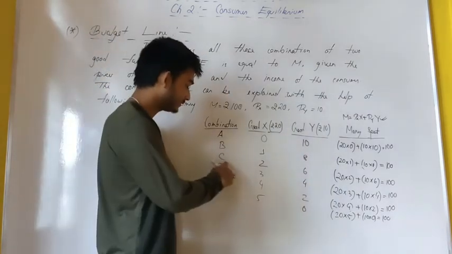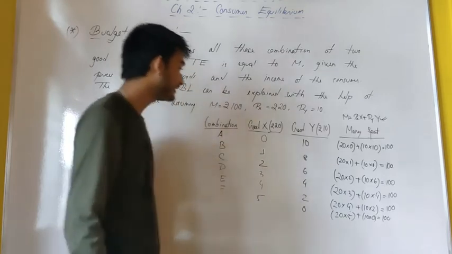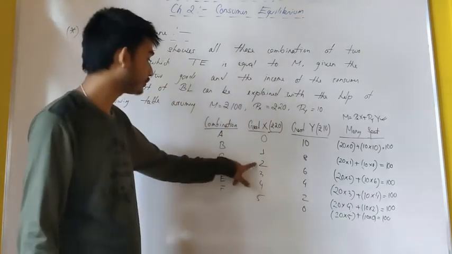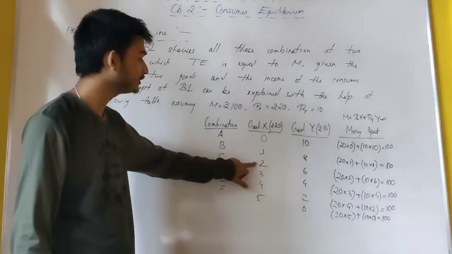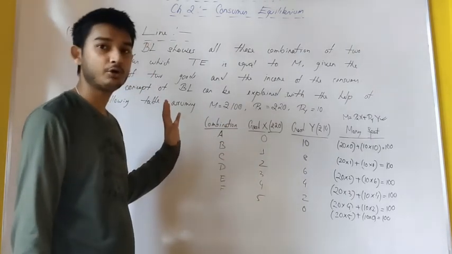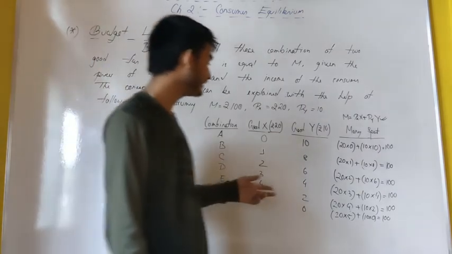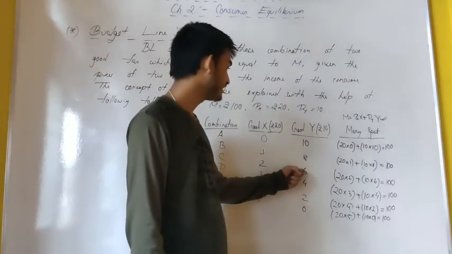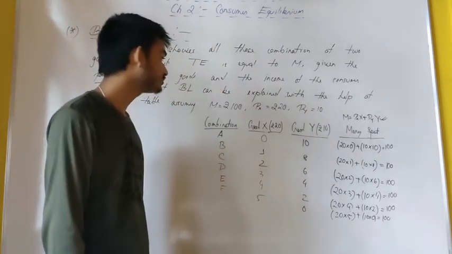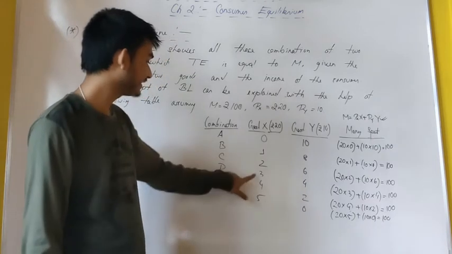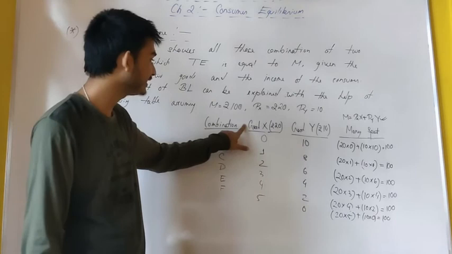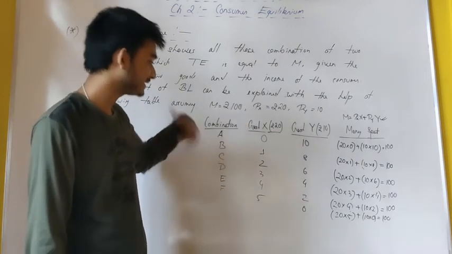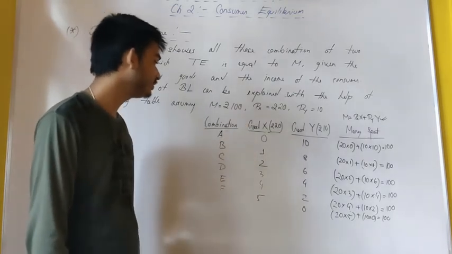In the next combination, the consumer wants to purchase 2 units of good X. If he purchases 2 units, he has spent 40 rupees, so he has 60 rupees remaining. With that 60 rupees, he can buy 6 units of good Y. Next, he is purchasing 3 units of good X. If 3 units, then he has spent 60 rupees.